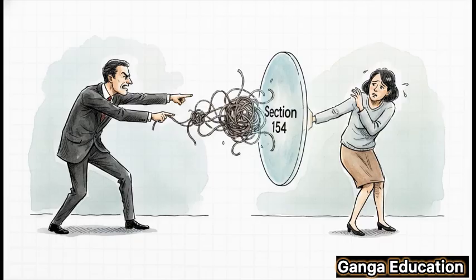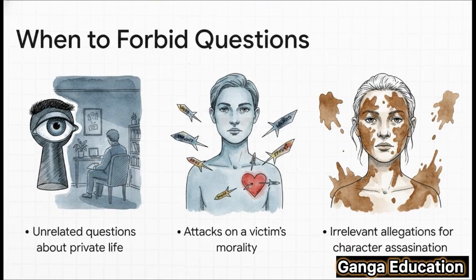That's the exact moment when Section 154 is supposed to kick in. So what kind of questions can the court shut down? Well, for one, questions about a witness's private life that are totally irrelevant to the case. Another big one is questions designed purely to attack a victim's character or morality, something we unfortunately see a lot in sexual offense cases. And third, any irrelevant and scandalous allegations thrown around just to assassinate someone's character. The court can put a stop to all of that.